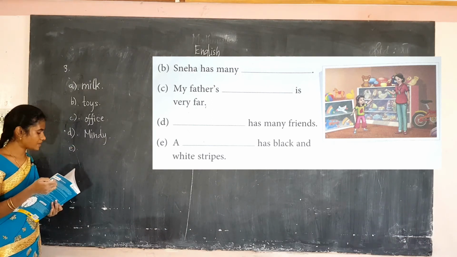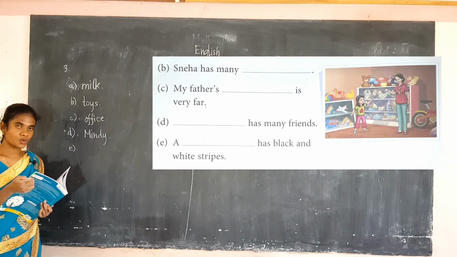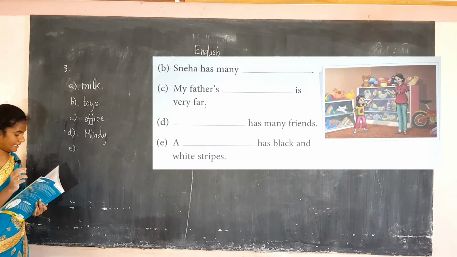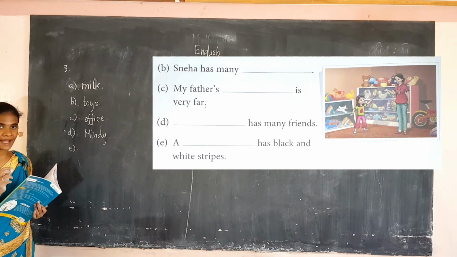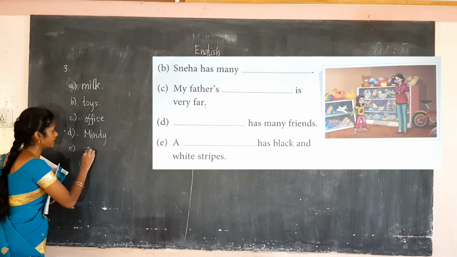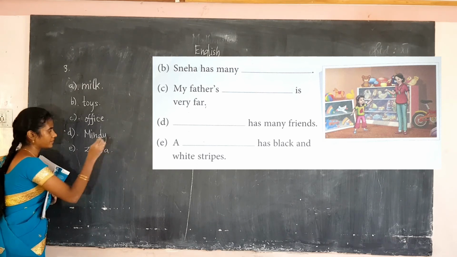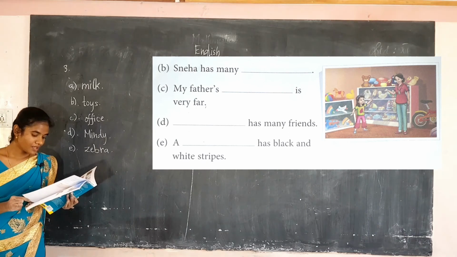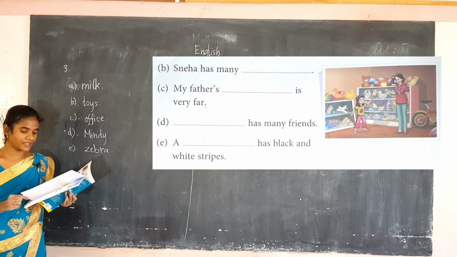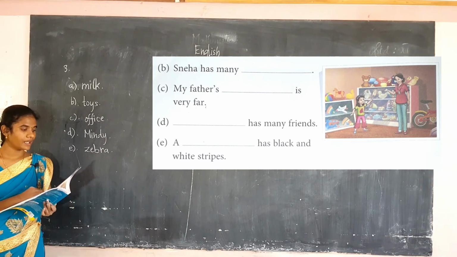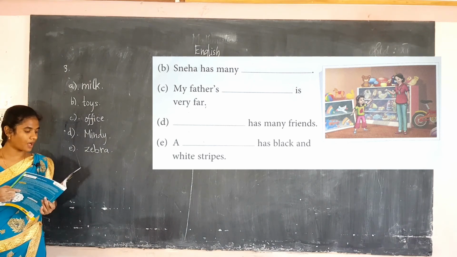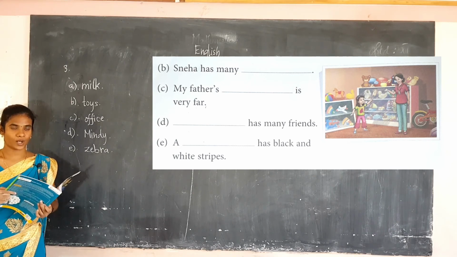E. A dash has black and white stripes. Which animal has black and white stripes? It's a zebra. A zebra has black and white stripes. So I'm repeating: drinking milk every day is very healthy. Sneha has many toys. My father's office is very far. Mindy has many friends. A zebra has black and white stripes.